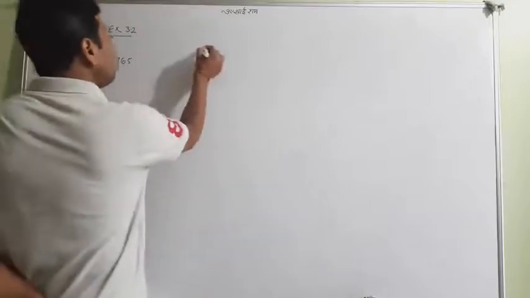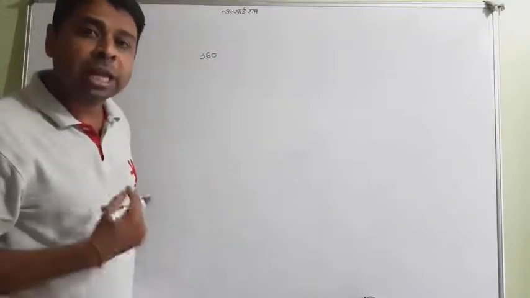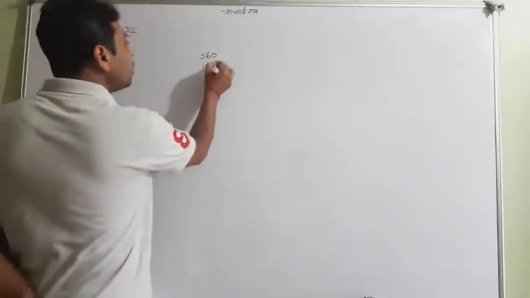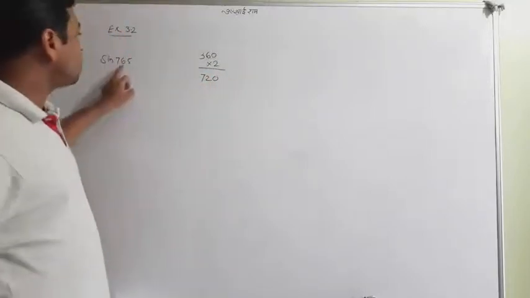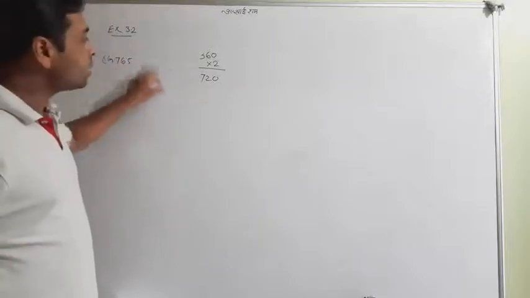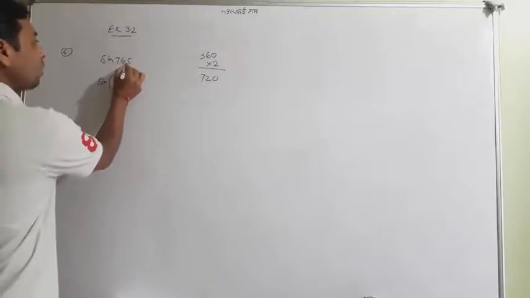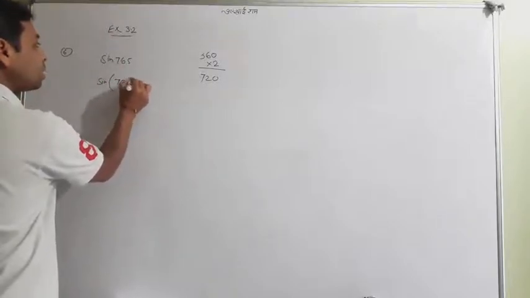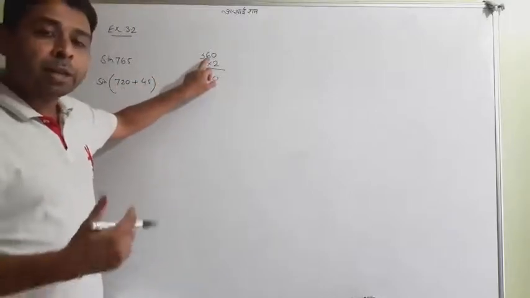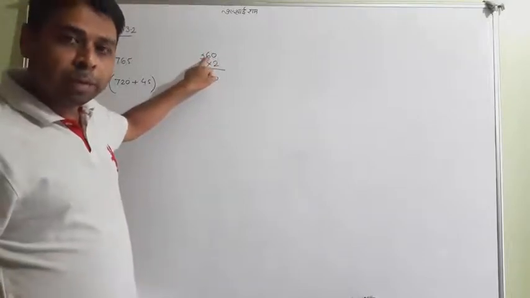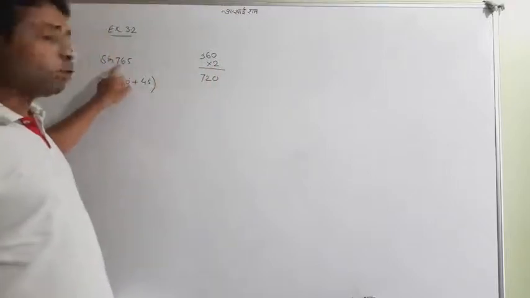Very simple. If you count the table of 360, if you multiply 360 by 2, you will get 720. So one can understand that 765 is near to 720. A student should write 765 as 720 plus 45. How did we get 720? It is just a multiple of 360. 360 into 2 is 720, which is very near to 765.